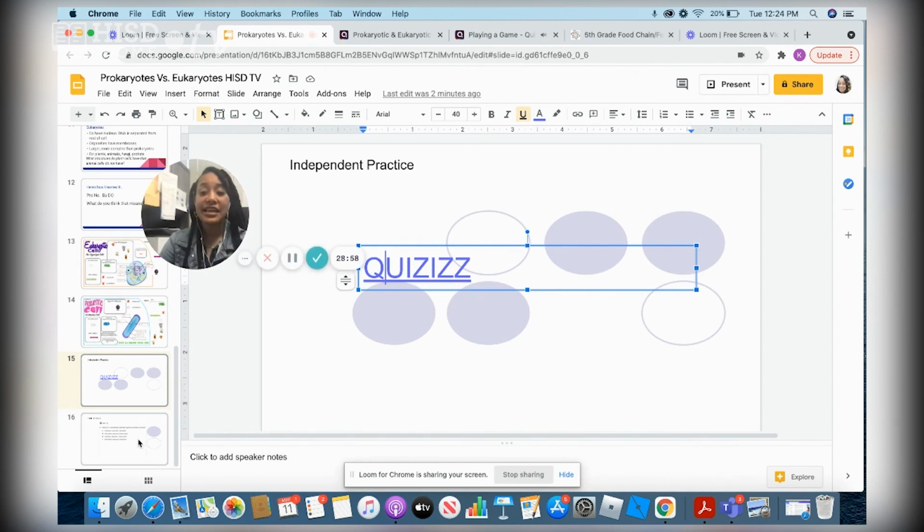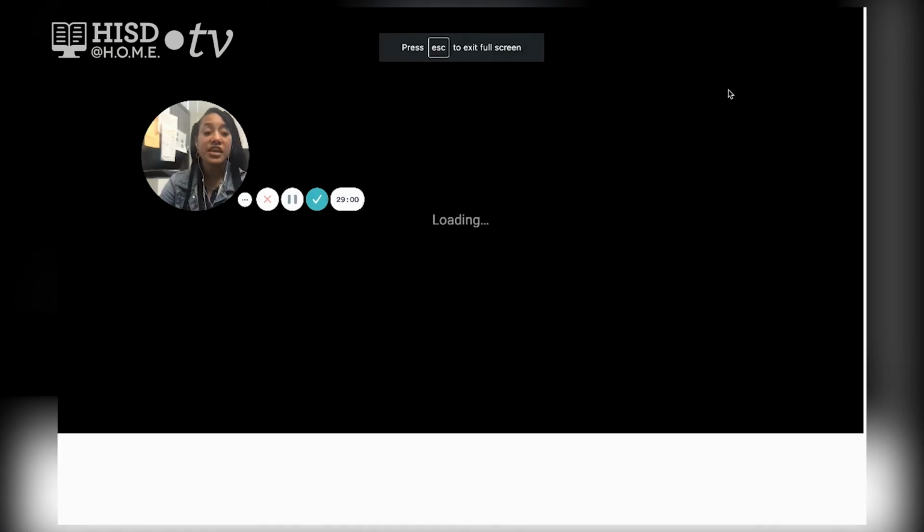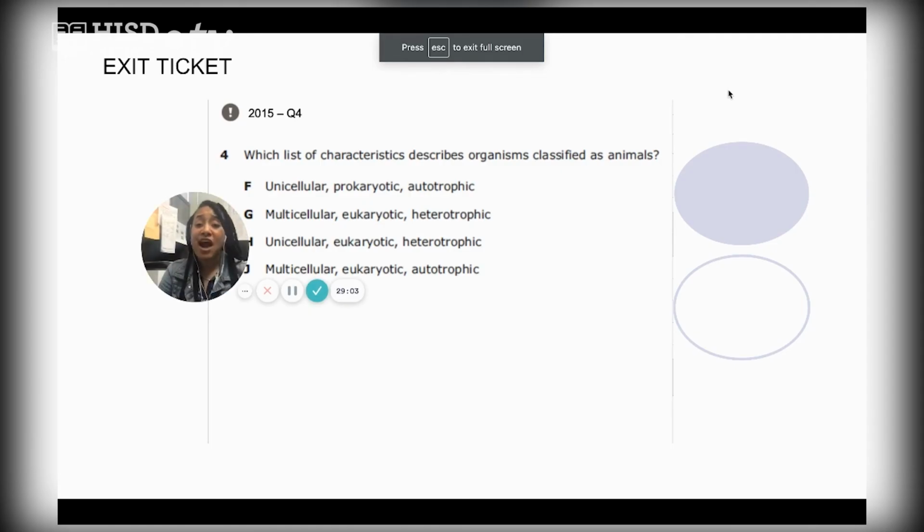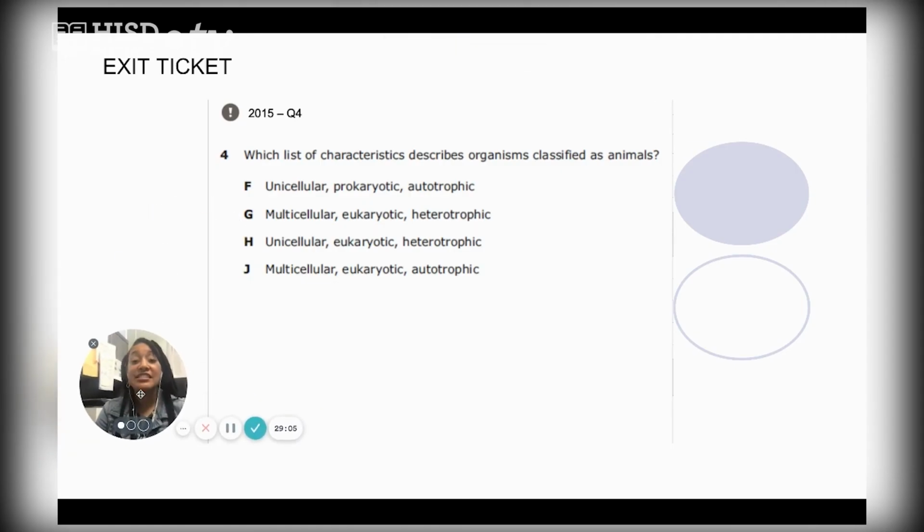And so we're going to end today's session with our STAR practice question so that we can master our STAR exam, regardless if we took it already or if we're taking the makeup online later this month or in June. The question I have for you today: which list of characteristics describes organisms classified as animals? If we're talking about a dog, a cow, what would we classify them as? Well, yes, today we learned that animals are eukaryotic. So we know our answer choice is either G, H, or J.